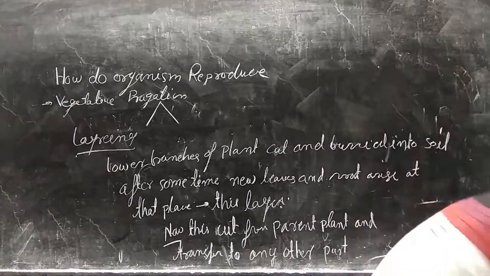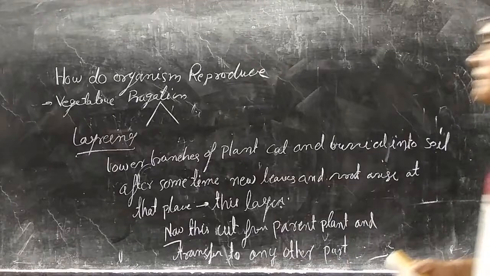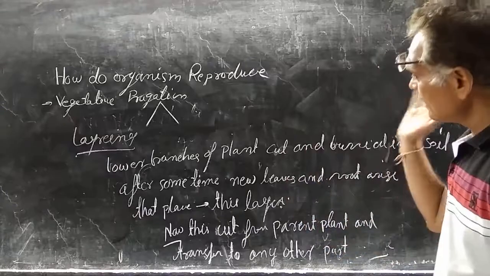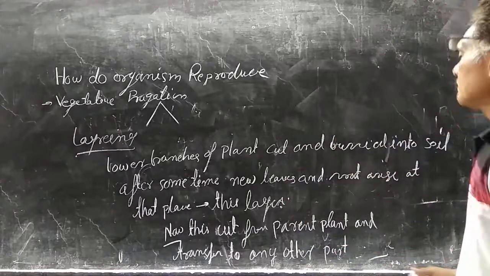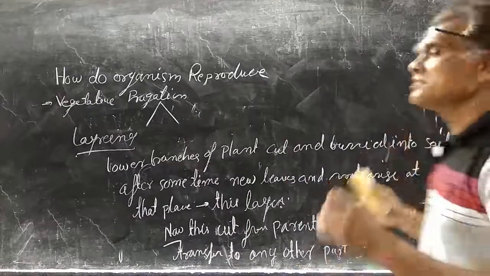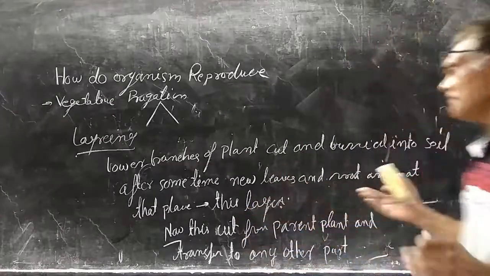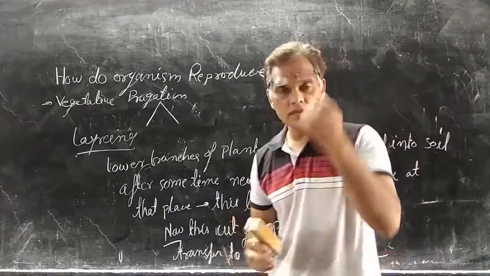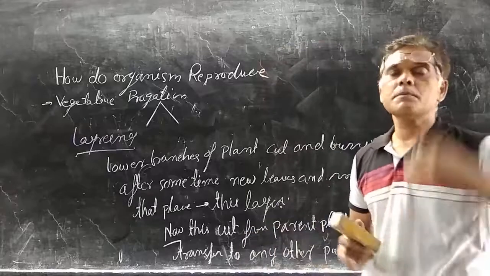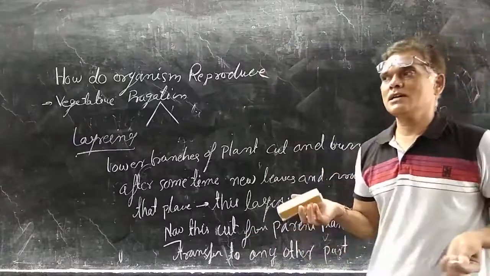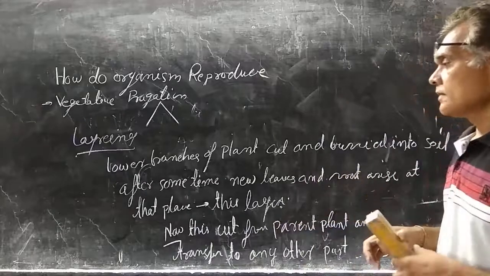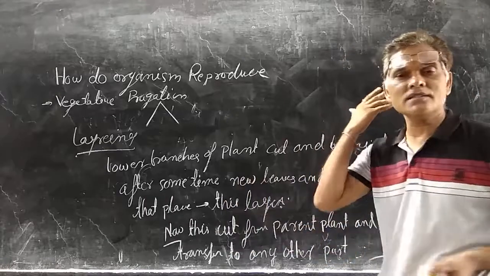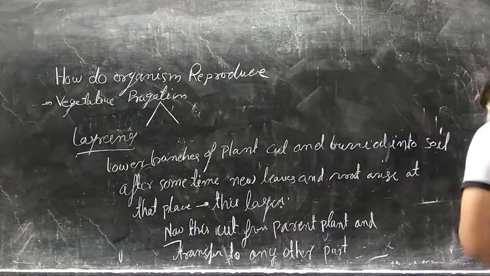Inside the layer, the lower branch of the plant is slightly cut and buried into the soil, and sometimes treated with hormones or enzymes. Then from that portion, roots and shoots arise, from the lower portion roots arise, from the upper portion some new leaves arise, and this portion is now called a layer. After that, this part is detached from the parent plant and transferred to another place.